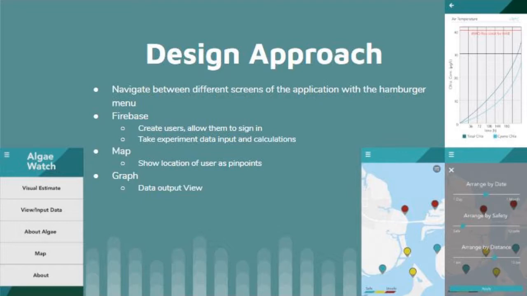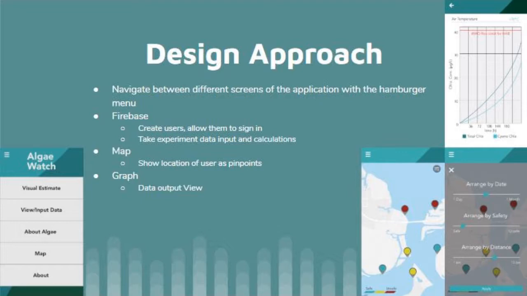And in addition to the main view, input data, which is sort of the main feature of this app, where you get the estimations and whatnot, we also have some other features like the visual estimate feature, which basically allows the user to look at some pictures of examples of what potentially harmful algae might look like.